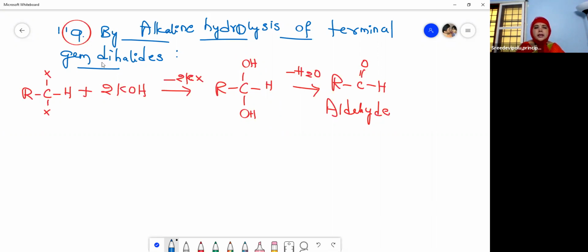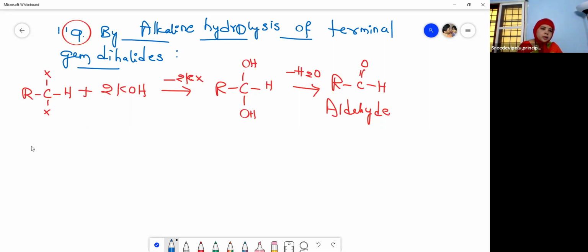Terminal means end. Gem means when the halogens are present on the same carbon, we call it geminal dihalides or gem dihalides, children. Now this method is not in use. Why? Because the aldehydes are affected by alkali, and gem dihalides are usually prepared from carbonyl compounds. So that is the reason why this method is not preferred.